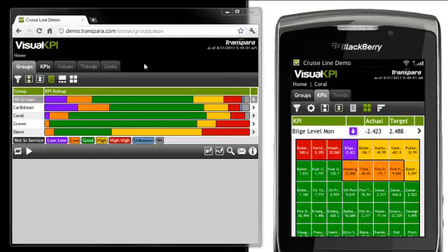Groups are containers, and they can contain other groups, giving you unlimited levels of drill down into your assets or your data or your hierarchy. And then they can also contain KPIs, values, trends, and links. So a very important concept. Below the tabs you see a bar filled with icons or buttons, and I'll break those into three different categories, but overall they are how you view your data.